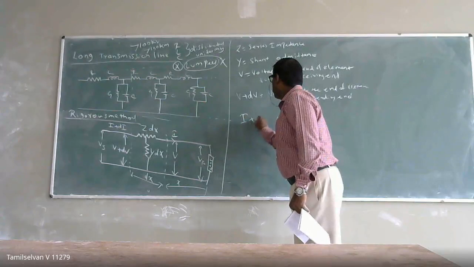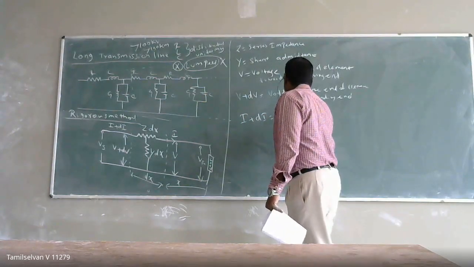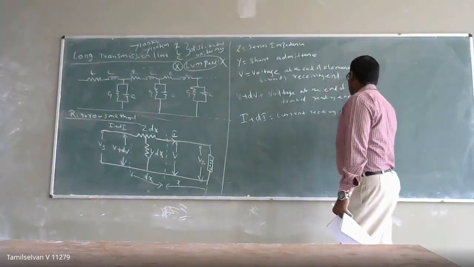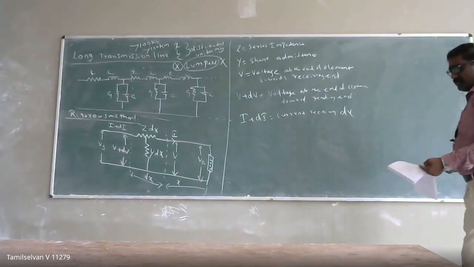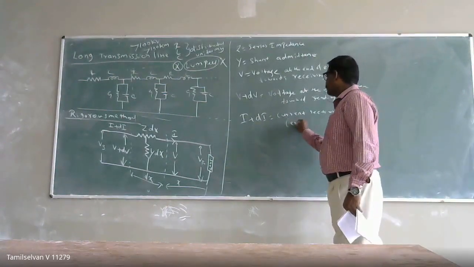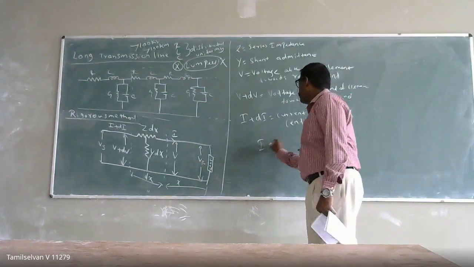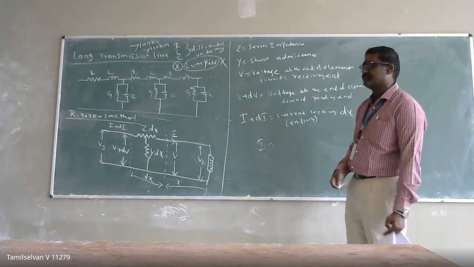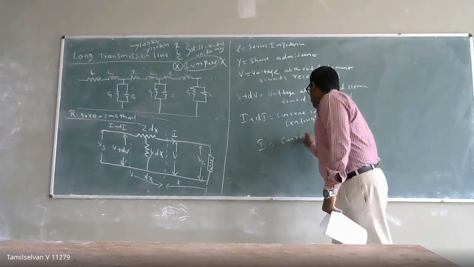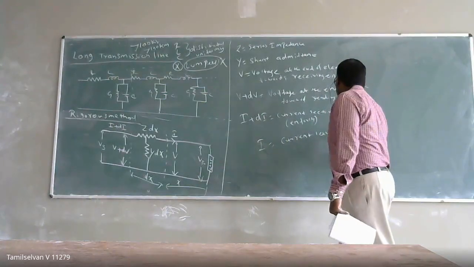Similarly, I plus dI is equal to the current in the section, in this section dx. The current in this section means the entering current, so this is nothing but the entering current. And I is the current leaving at this section.